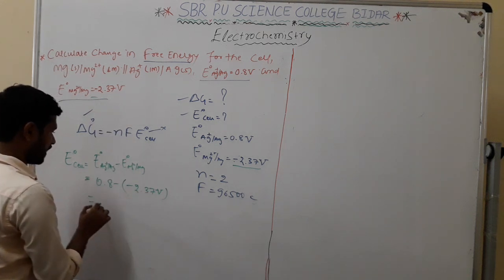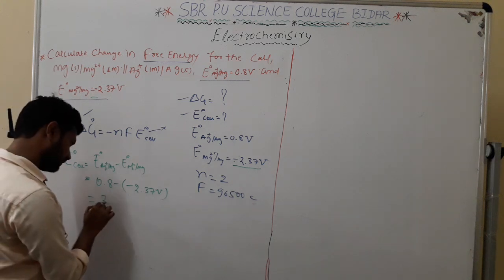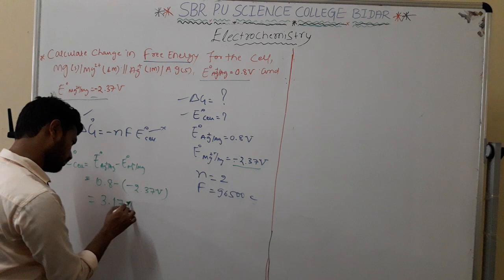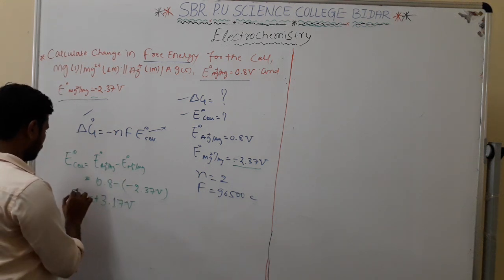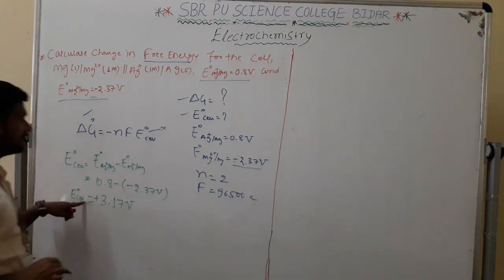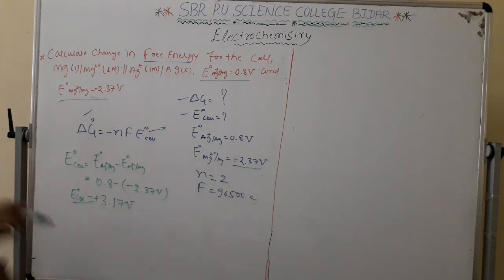Combining these, we get plus 3.17, because the minus became plus. This is the E naught cell value. Now that I have E naught, and I know F and n, I can go for the free energy.